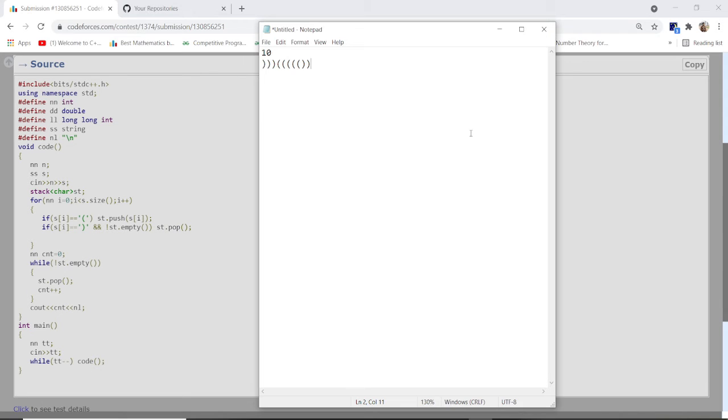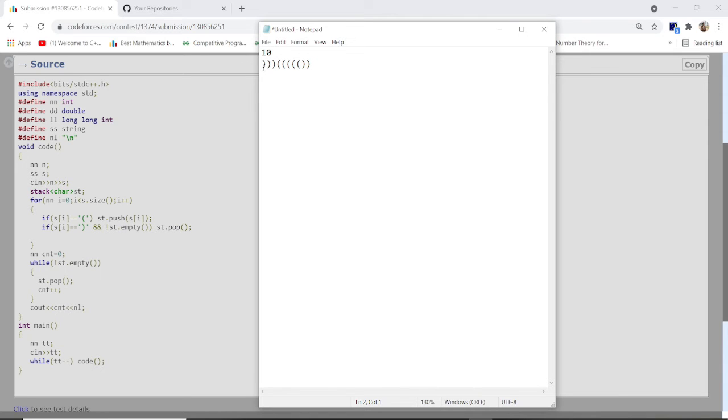What does that mean? If I take this string as an example, at first I take this character, and this is a closing bracket, and after that I check whether the stack is not empty. In this case the stack is empty because this is the first character and we didn't put anything into the stack, so this condition is not fulfilled.